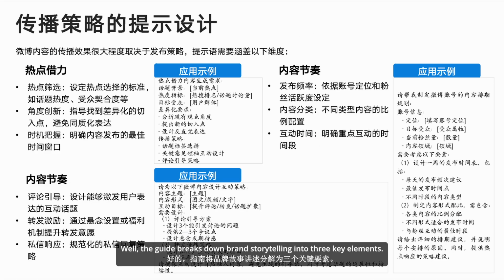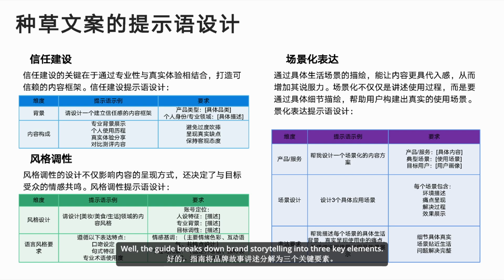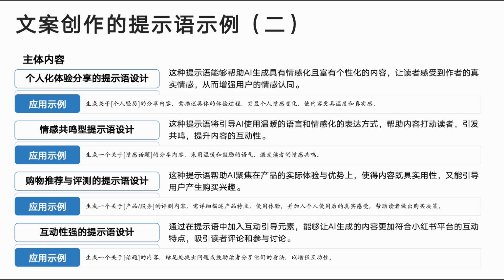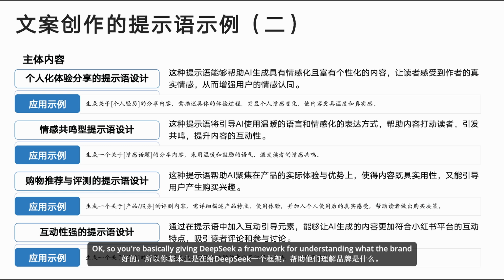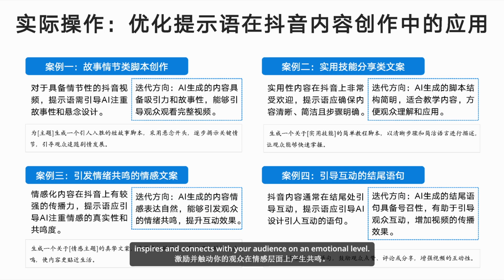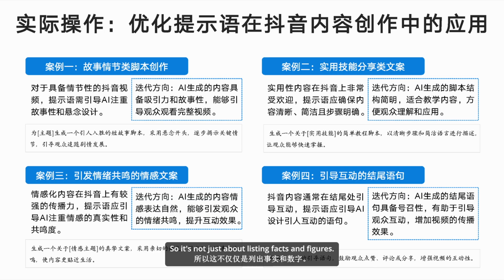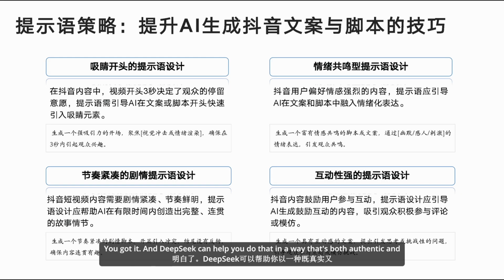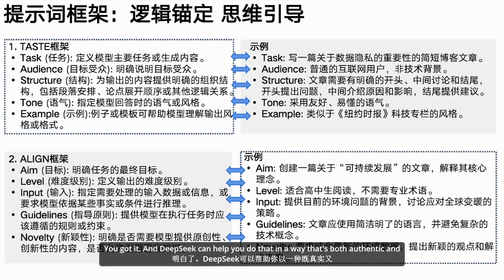Well, the guide breaks down brand storytelling into 3 key elements: brand positioning, value proposition, and future vision. Okay, so you're basically giving DeepSeek a framework for understanding what the brand is all about. Exactly. And then you can guide it to create a narrative that not only informs, but also inspires and connects with your audience on an emotional level. So it's not just about listing facts and figures, it's about weaving a story that people can relate to. You got it. And DeepSeek can help you do that in a way that's both authentic and engaging.